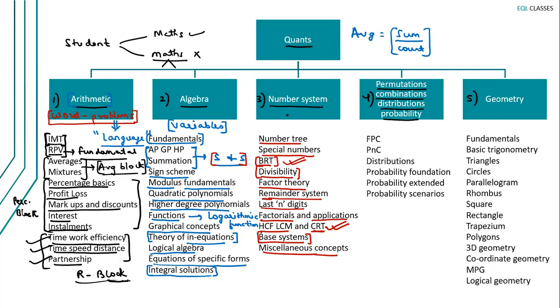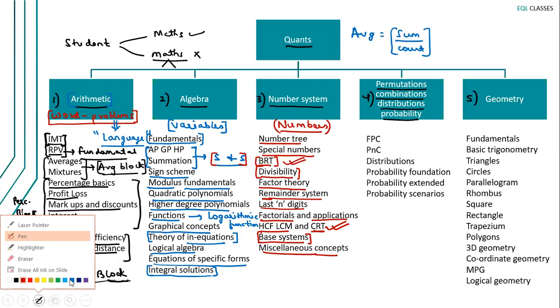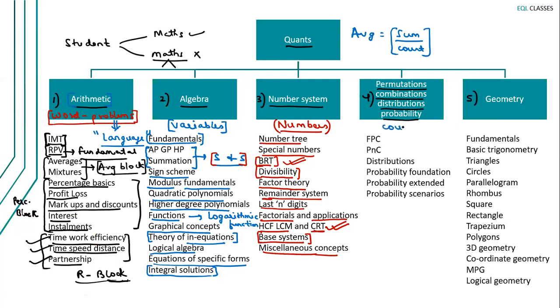Okay. Now number system, as the name suggests, is all about numbers, right? Moving to the next block: permutation, combinations, distributions, probability. Now this topic is all about counting methods. How well you count, the ability to count in different ways. This is tested in this block. We can call it the counting block if you want.